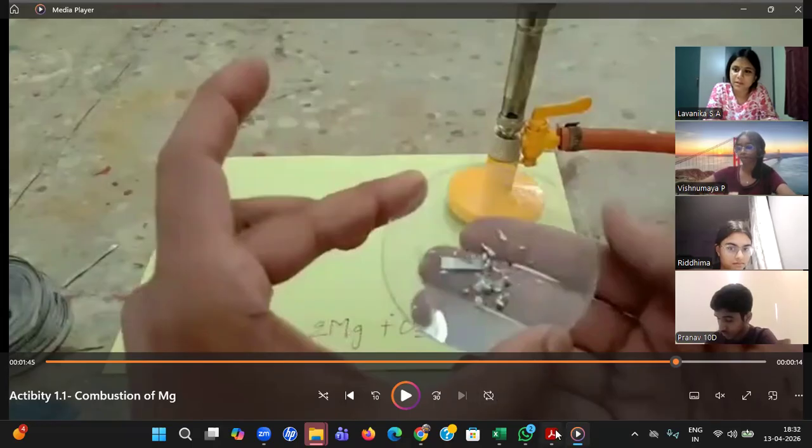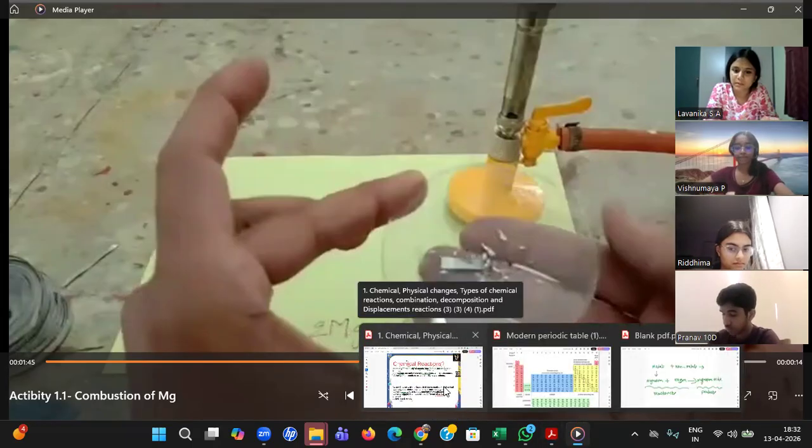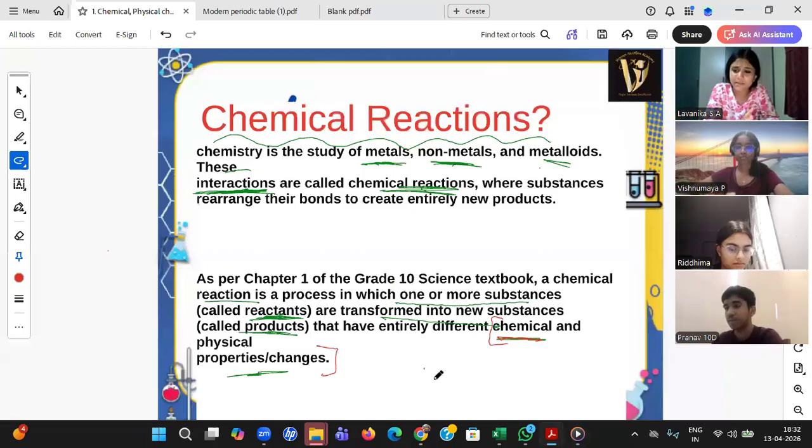Okay, very good. Magnesium is there, oxygen is there. So it's a physical change? Yes, because it just became an ash-like substance. Acha, it's a physical change, right? Yes. Okay. So, students, here is a confusion: chemical or physical? Let us start exploring this point.